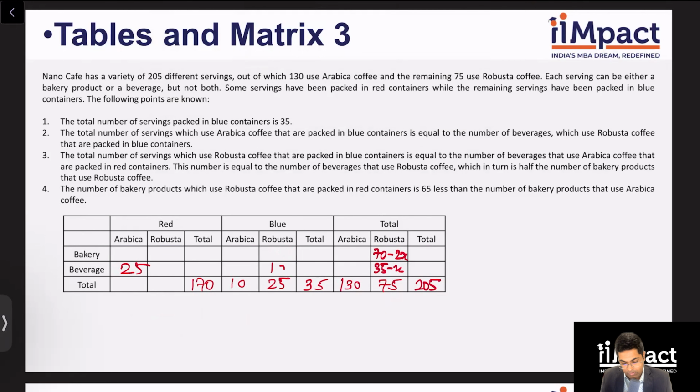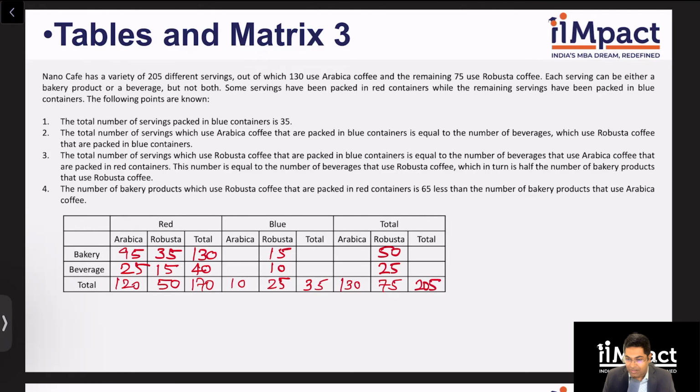This becomes 10 and this becomes 15, right? These two become 25 and 50. And since I know total Robusta bakery is 50 and Robusta bakery blue is 15, this becomes 35. And with similar logic, this becomes 15. This becomes 40. This becomes 130. This becomes 95. This becomes 120. And this becomes 50. I hope you were with me.